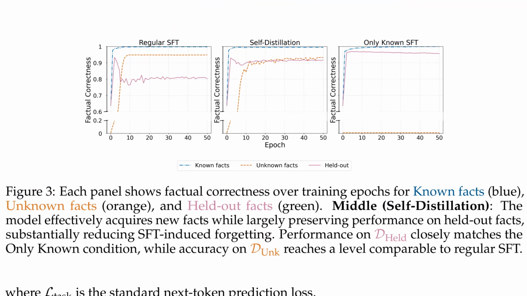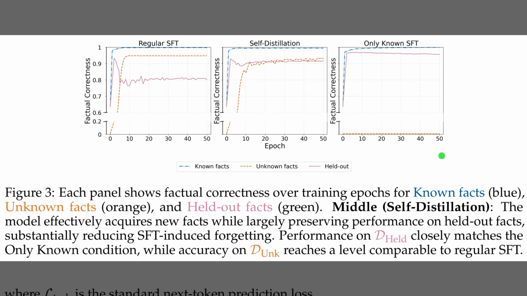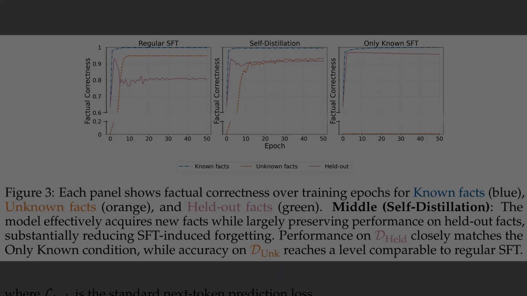Alright, while the earlier table pinpointed where interference happens, Figure 3 shows how to fix it using self-distillation. Self-distillation, which acts like a protective guide by comparing current answers to a previous snapshot of the model, helps maintain stability. In the regular supervised fine-tuning panel, the solid pink line for held-out facts drops sharply as the model learns new orange unknown facts. However, the middle self-distillation panel demonstrates that we can still learn those new facts, while keeping that pink line much higher and more stable.